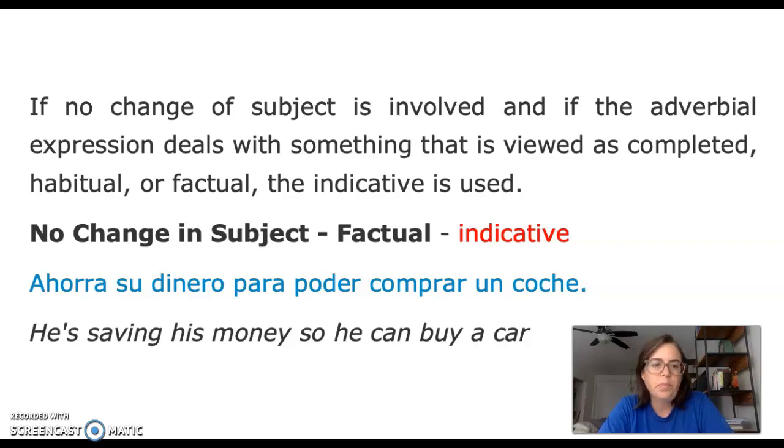For example, ahorra su dinero para poder comprar un coche. He's saving his money so he can buy a car. First of all, there is no change in subject. We're talking about he. He is in the main clause and he is in the adverbial clause. Then, in the main clause, we are expressing a fact, something that is happening right now. He is saving money, correct? That is happening. We're stating that as a fact. So then, the verb, he can buy, in the second clause, in Spanish we will use the indicative, okay?